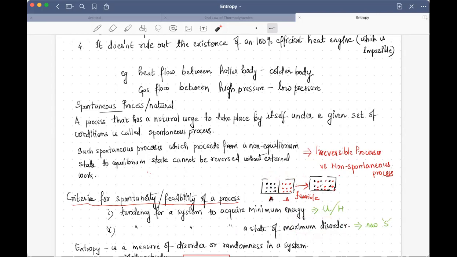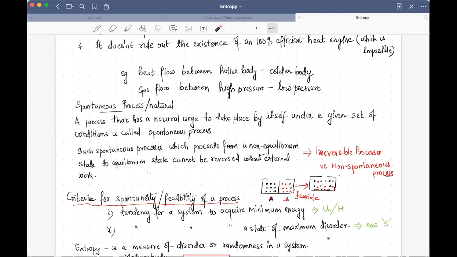This is a very feasible reaction, because when I remove it, this will always happen in this direction. It is going from an ordered state where the two gases are separate to a disordered state. So this could be one criterion that would help me understand whether this process is spontaneous. That is, it will try to achieve a maximum disorder.